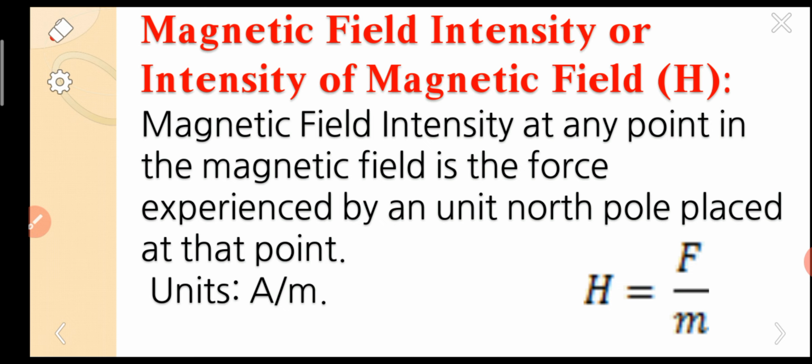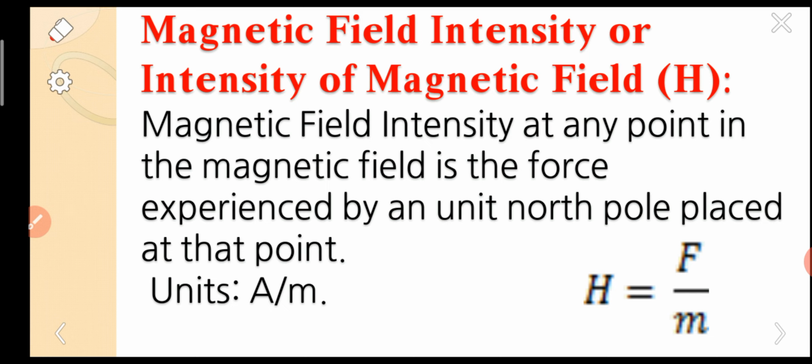So what does this formula literally mean? The force by pole strength. We can frame it as the force experienced by a pole. Generally the convention is taken as north pole. To calculate the magnetic field strength, by convention they have taken the unit north pole.